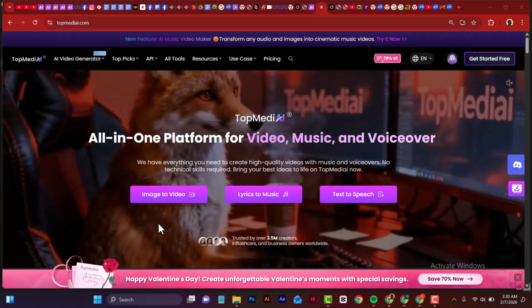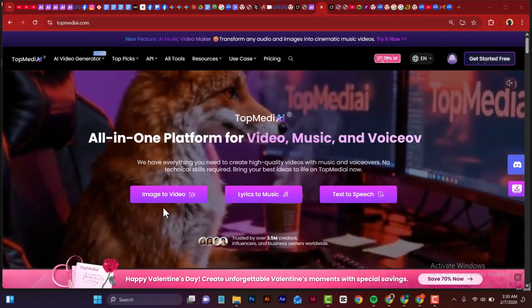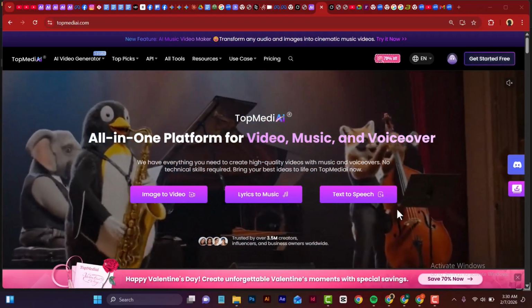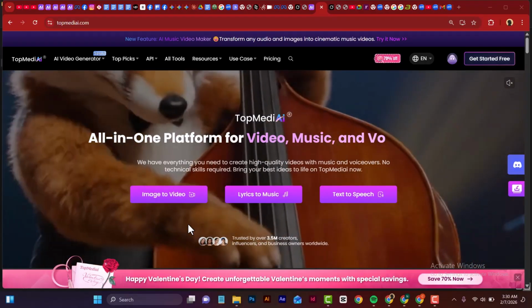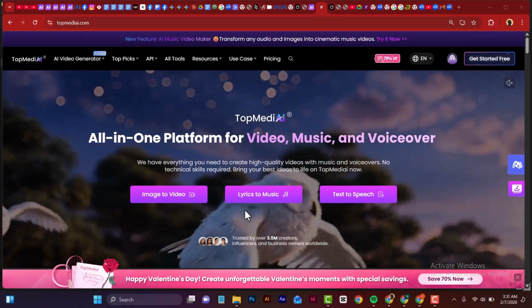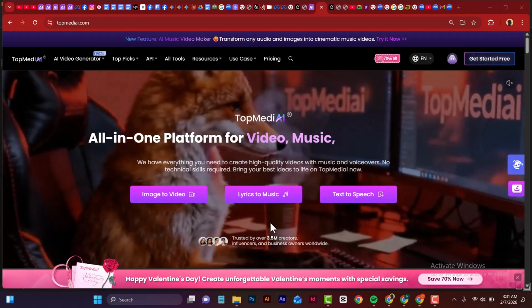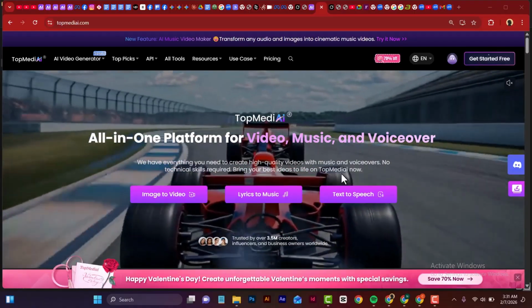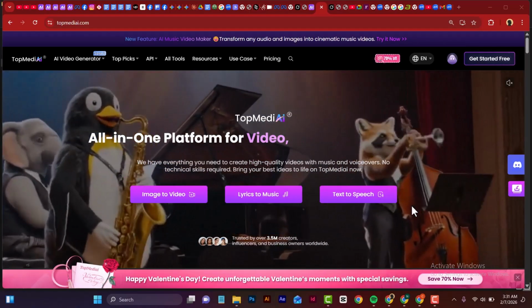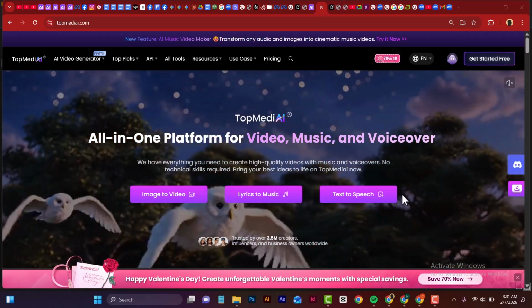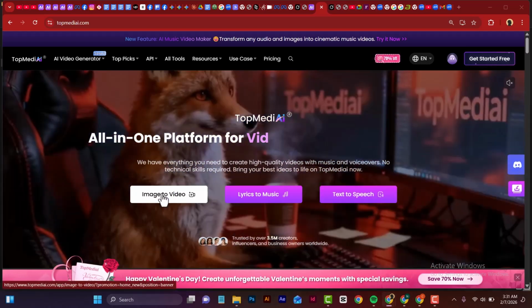And right here, you can see it gives the option of image to video, lyrics to music, and text to speech. So you can generate images, you can generate videos, you can animate your videos, you can generate music using prompts or lyrics, and then you can generate text to speech, as you can generate a voiceover using this particular tool. So right here, let's click on image to video.